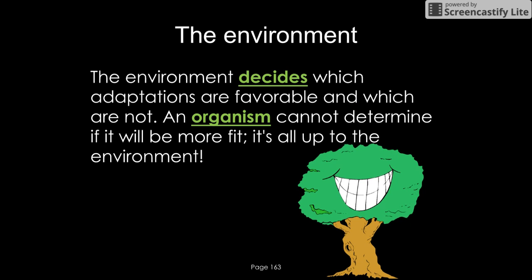So these are all things that have helped organisms to survive. The environment has played a role in evolution. We know that the environment decides which adaptations or which mutations are favorable and which are not. It's not up to the organism to decide if it will be more fit, it's the environment.